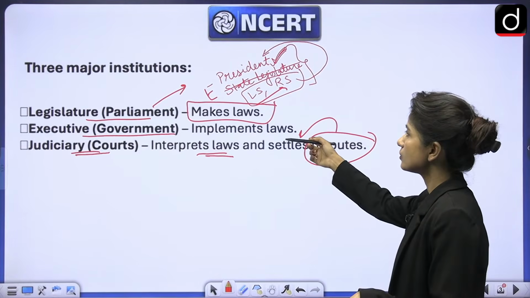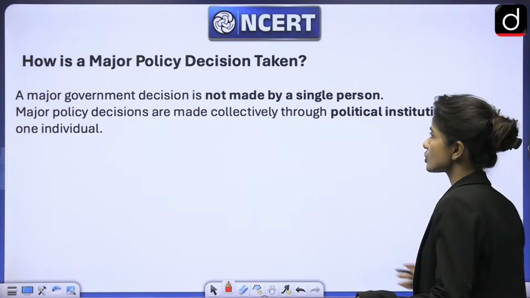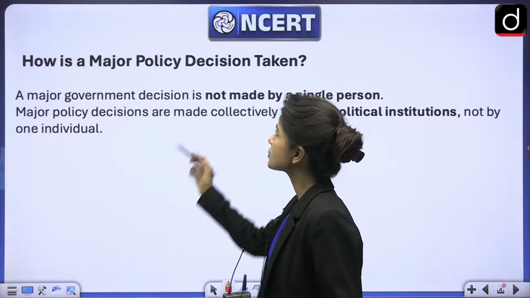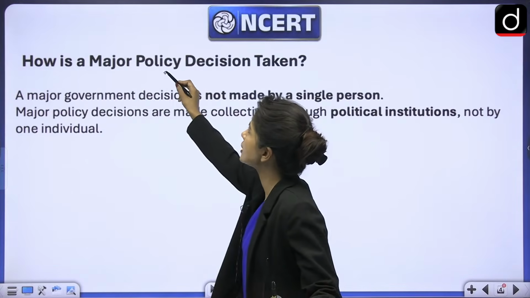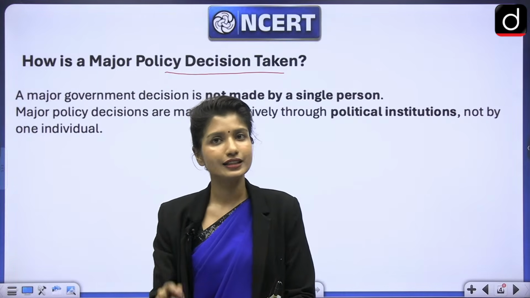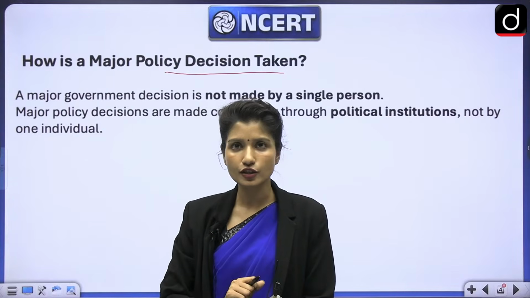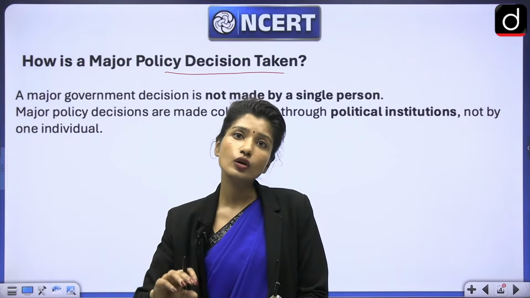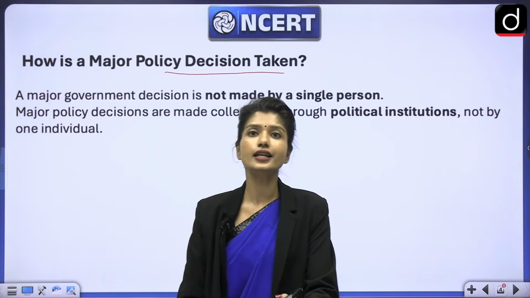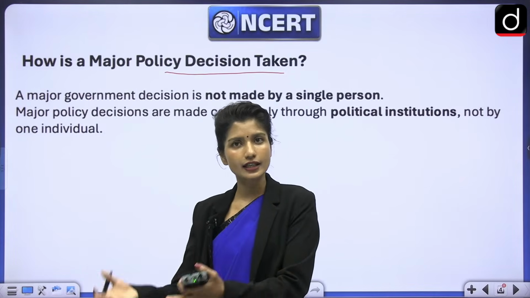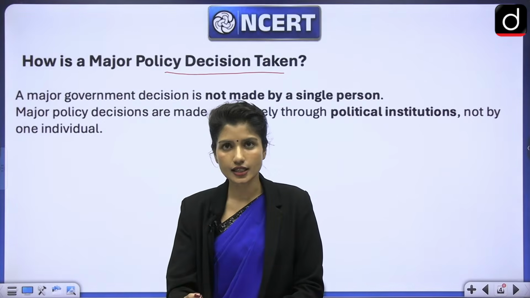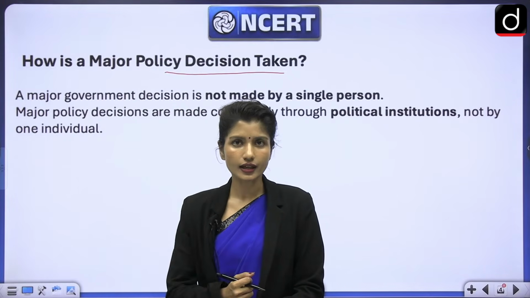All right. So next, let's start with the chapter. Now, this was just the introduction. The first part of the chapter is how is major policy decision taken. Now, think about the school again. I told you about the school, that the principal alone cannot do all the functions. But do you think the principal alone makes all the decisions? Of course not, right? The principal would conduct a meeting with all the main faculty members and staff members, and the principal would discuss things, and then a decision would be made.